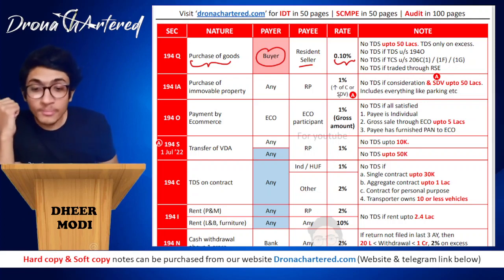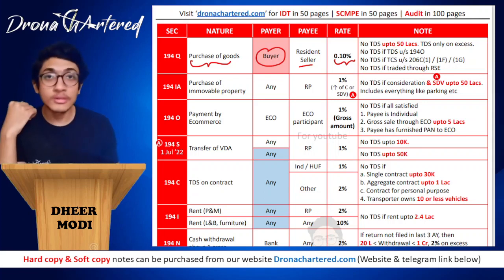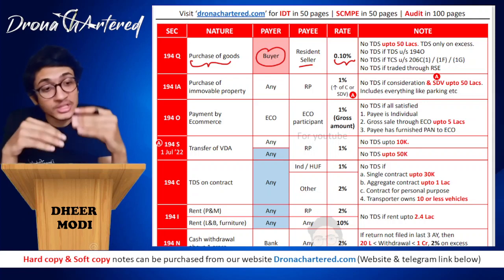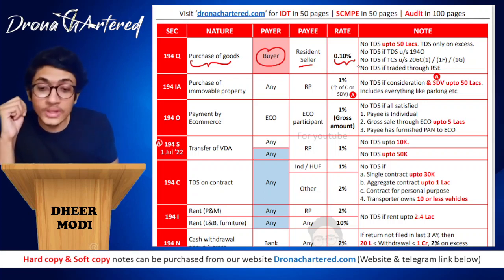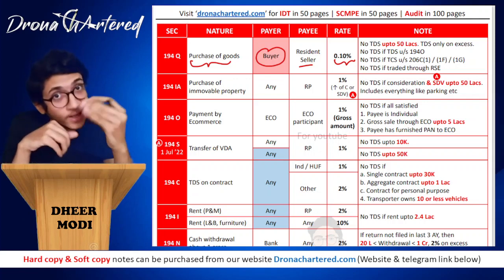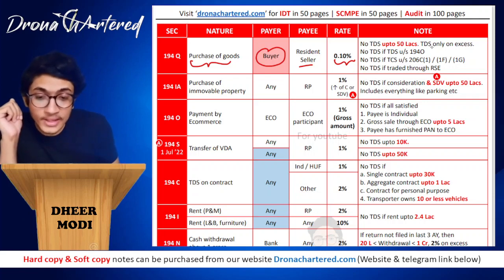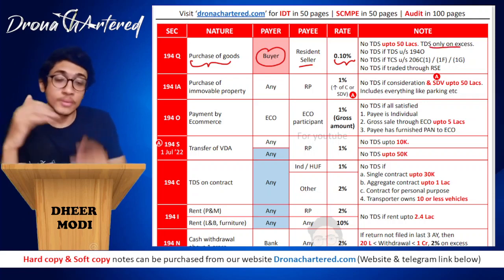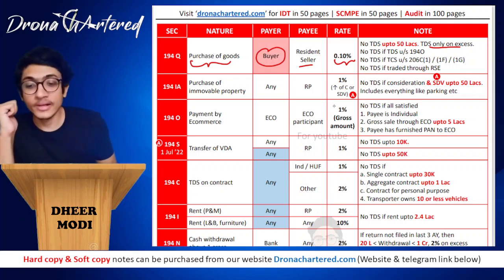Now some important points that you have to note: there will be no TDS up to 50 lakhs. Now what does this mean? When a transaction is 50 lakhs or less, including 50 lakhs, since it says no TDS up to 50 lakhs, it also includes 50 lakhs. So at 50 lakh 1 rupee, there will be TDS. So no TDS up to 50 lakhs, and TDS will only be on the excess amount, that is, only on the amount above 50 lakh.